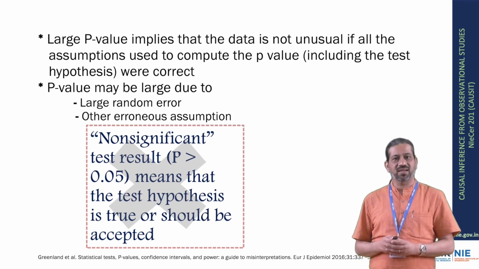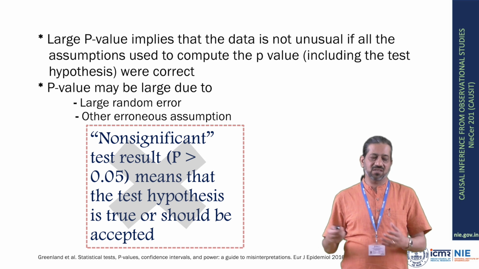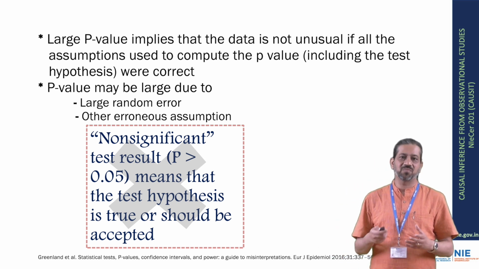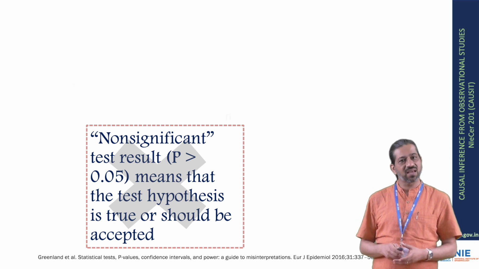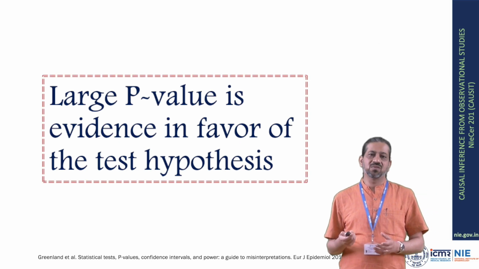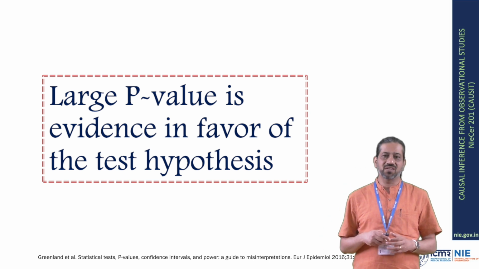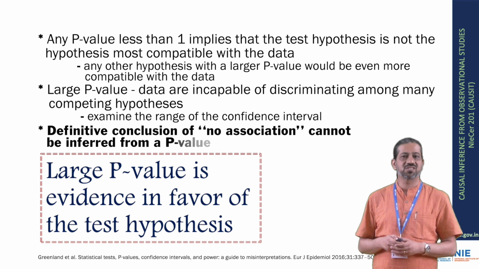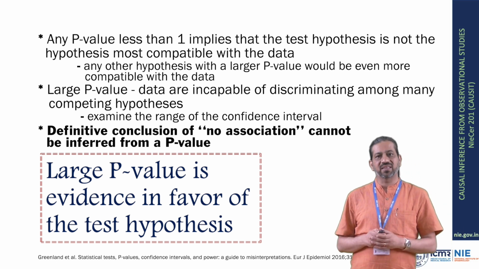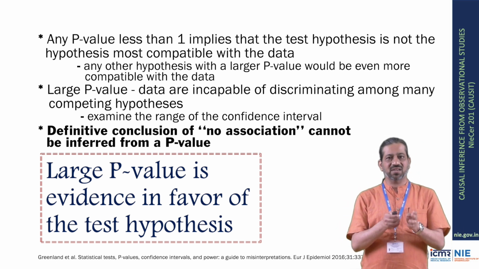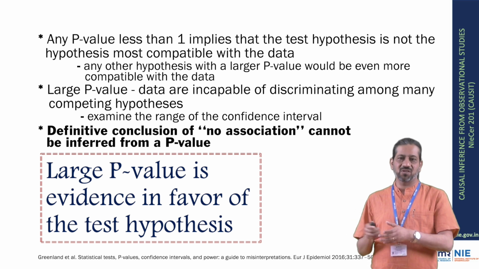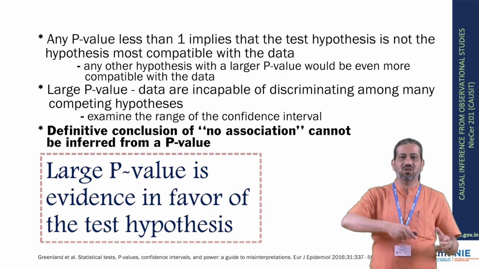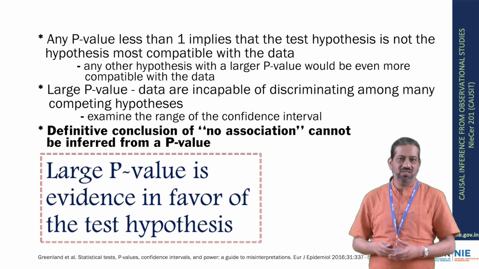Similarly, looking at the other side, non-significant test results or large p-values do not actually mean that the test hypothesis is true and should be accepted. Is a large p-value evidence in favor of the test hypothesis? Not necessarily, because any p-value which is less than 1 would mean that the test hypothesis is not actually the hypothesis which is most compatible with the data. Any other hypothesis with a larger p-value than what we got would be even more compatible with the data.